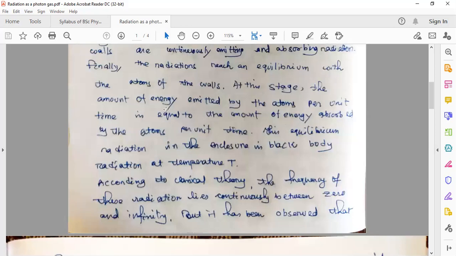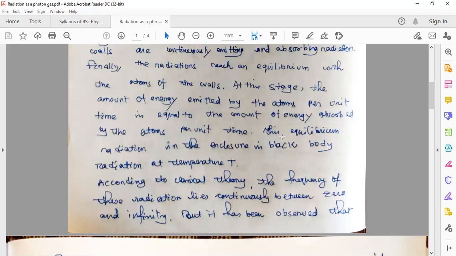At this stage, the amount of energy emitted by the atoms per unit time is equal to the amount of energy absorbed by the atoms per unit time.